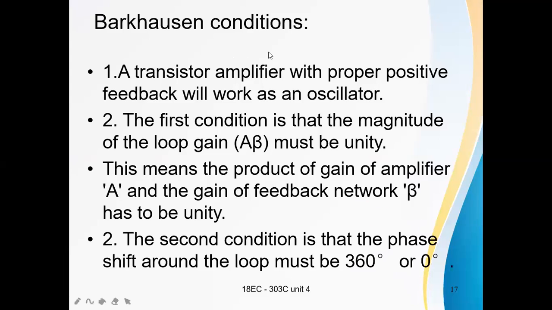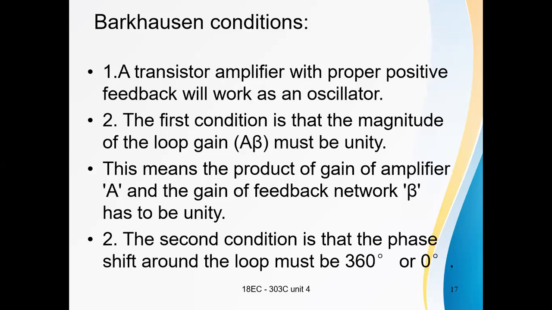The Barkhausen criteria are the conditions for an amplifier to work as an oscillator. For an amplifier to work as an oscillator, it must be properly fed back, with positive feedback. That means an amplifier with proper positive feedback acts as an oscillator.